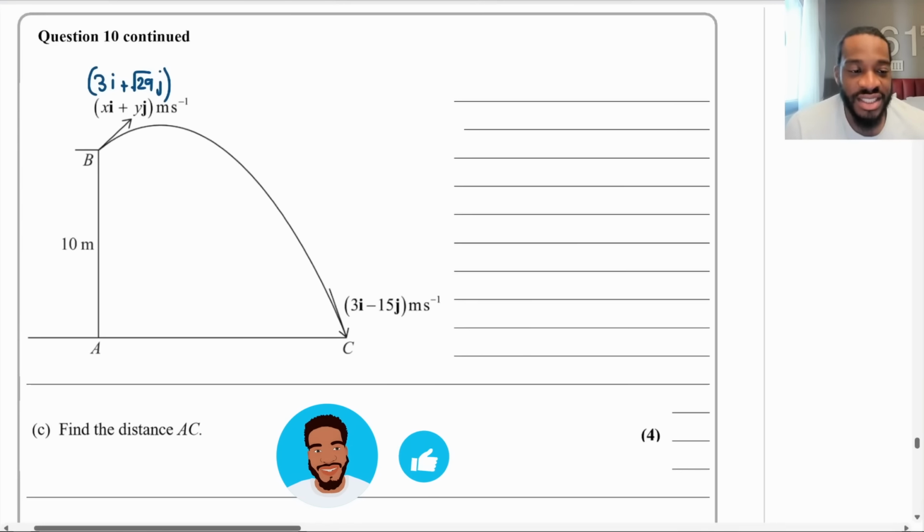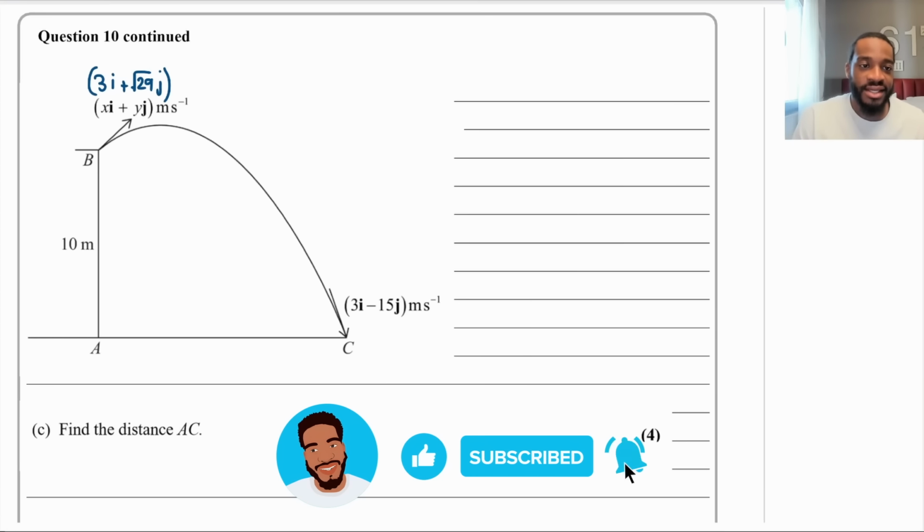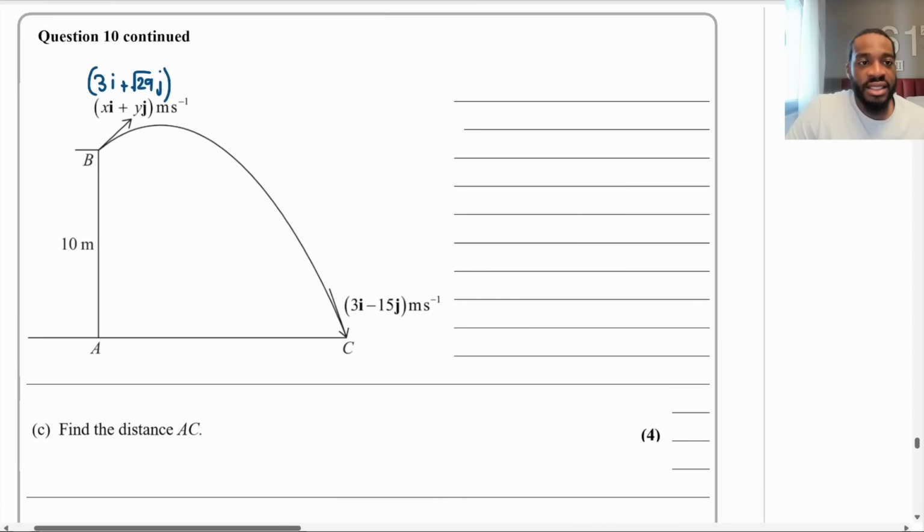All right, so part C says, find the distance AC for 4 marks. Okay, so immediately, what is AC? AC is quite clearly a horizontal distance, right? So for me, that brings me to horizontal motion. We're dealing with projectiles. We have a vertical component of speed and a horizontal component of speed, okay? Now, because I'm dealing with a horizontal distance, what is the horizontal component of speed? We know that it's constant and it's 3.